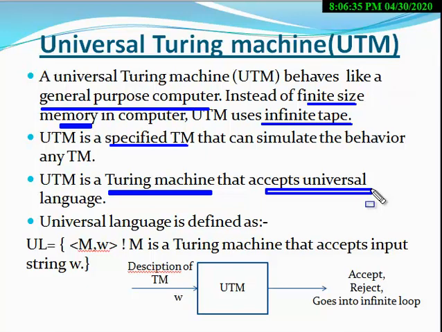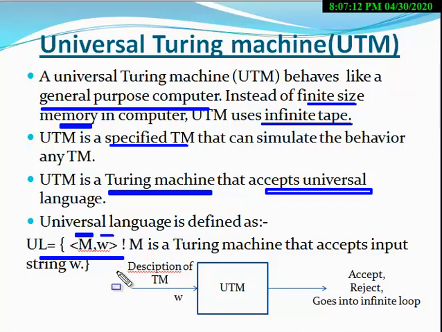Now there is a question: which language is said to be the universal language? Let us discuss this. The universal language, UL, is defined as follows. The universal language is a set of ordered pairs. In each ordered pair, the first element is the Turing machine and the second element is the input string.